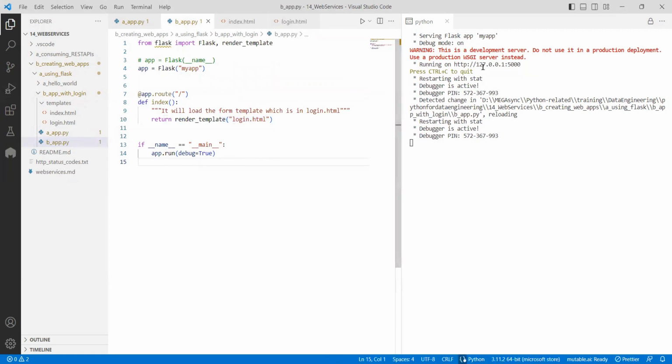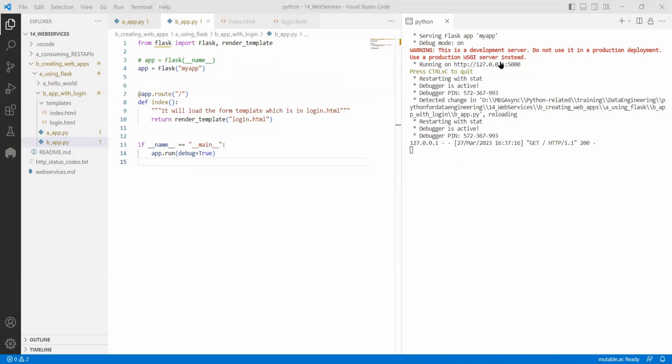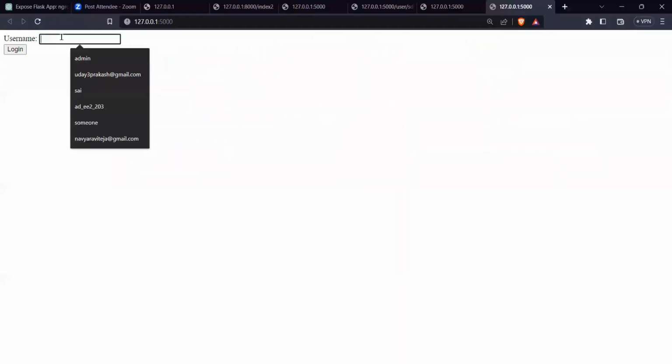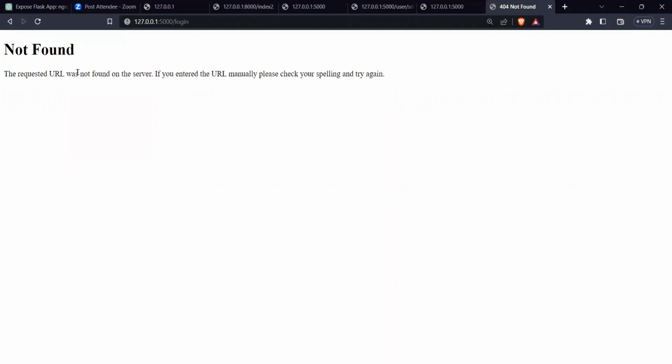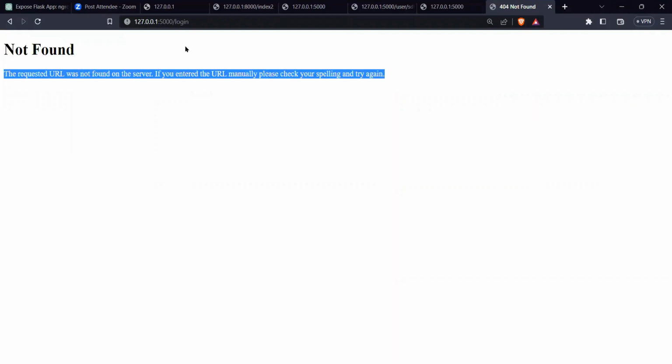So I created this server, and if I go ahead and ask, you can notice that the moment I have gone, it showed a username. I can enter anything, and if I press enter, it is saying not found, the request to your so and so. Means it is redirecting to the login page.